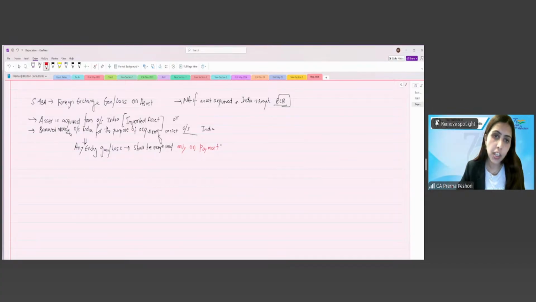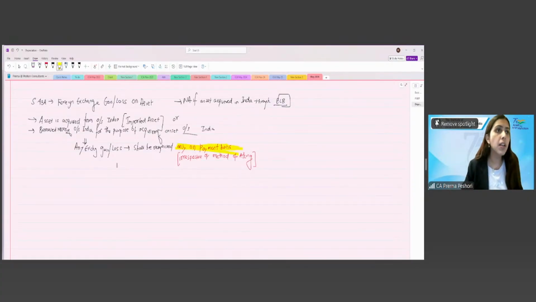This is very, very, very important. And this is irrespective of the method of accounting. Right? So you have to remember this particular point. This is only on the payment basis.